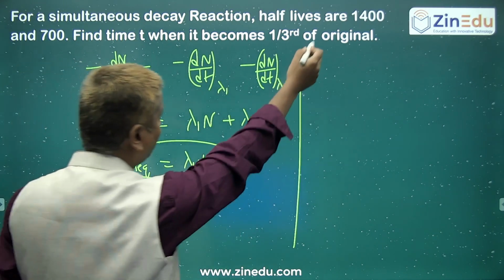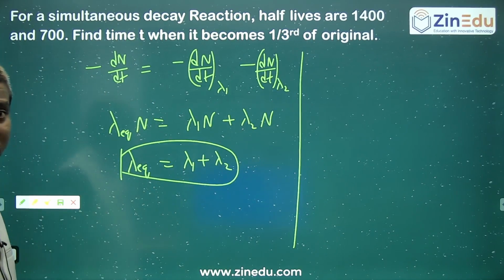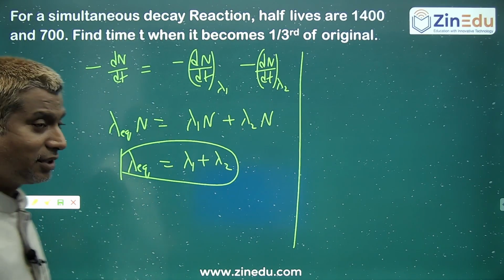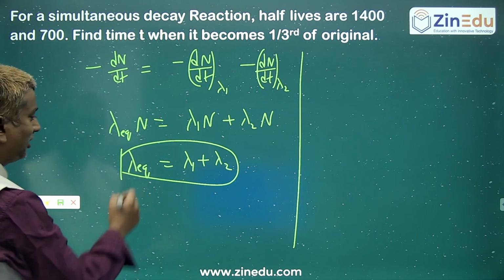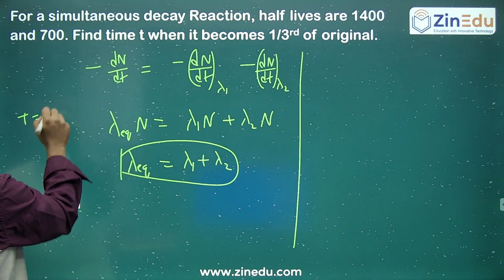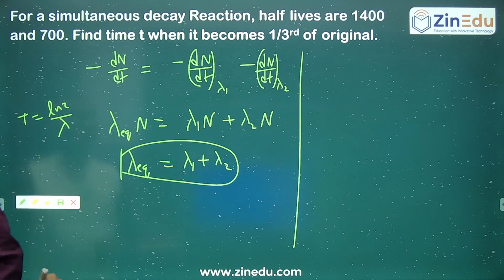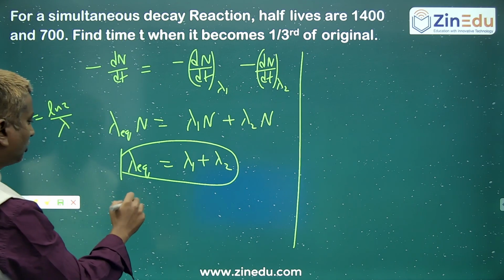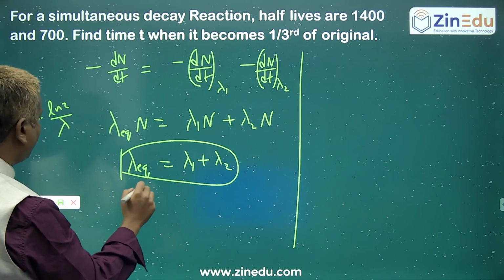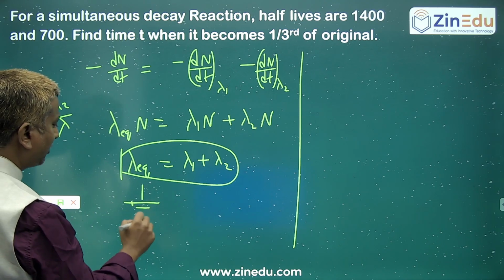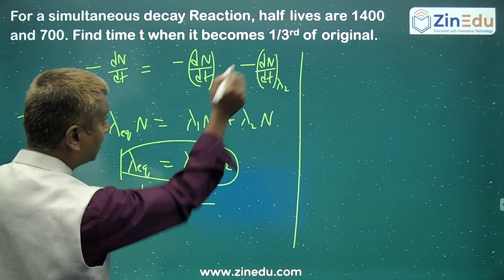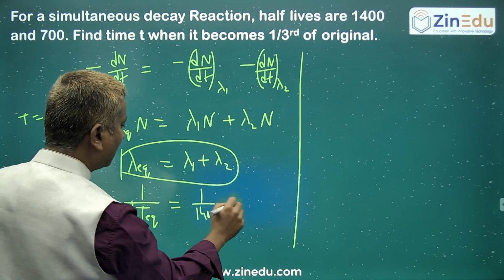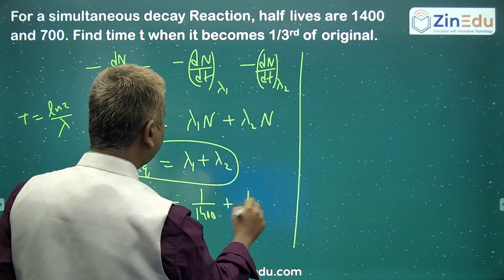And lambda 1 and lambda 2 you know because half-lives are there. Right. So what is the relation? Half-life is equal to ln 2 by lambda. So lambda is equal to ln 2 by half-life. Lambda equivalent: 1 by T equivalent half-life is equal to 1 by T1, that is 1400, plus 1 by T2, that is 1 by 700.